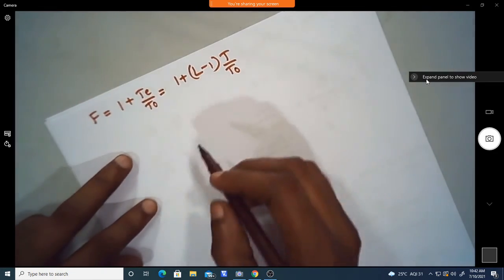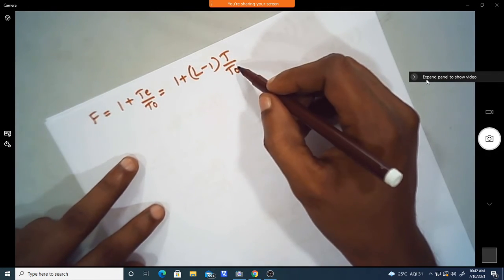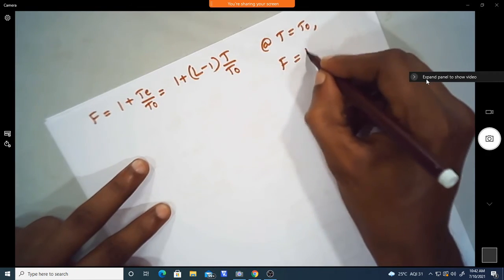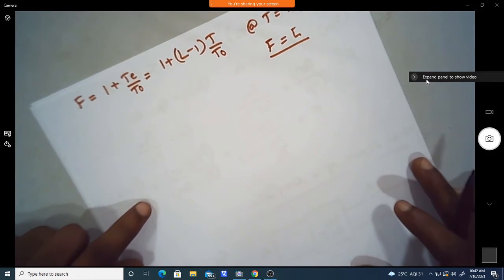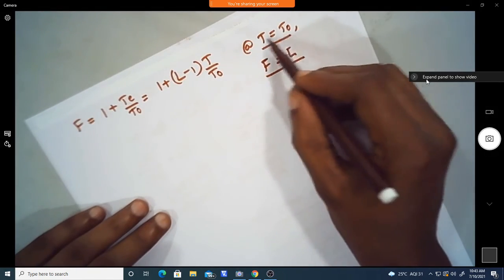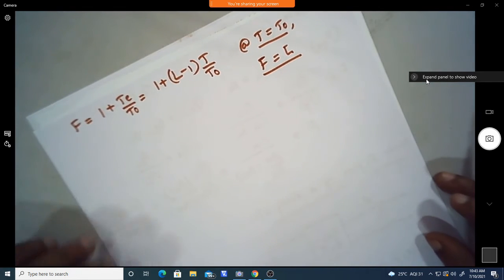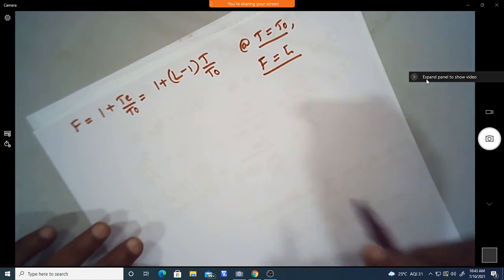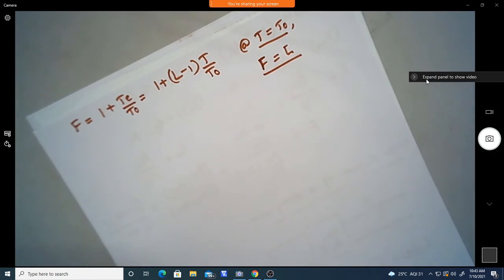Now if the temperature is equal to the room temperature, that is T equal to T0, we can write the noise figure as equal to the attenuation factor. So the noise figure of a lossy network at room temperature, where T equals T0, is equal to the loss, the attenuation factor, of the network. So that is the noise figure in terms of the attenuation factor of a lossy network.